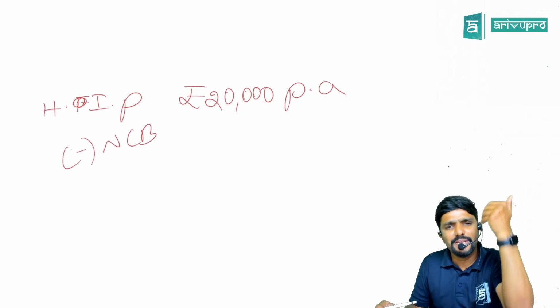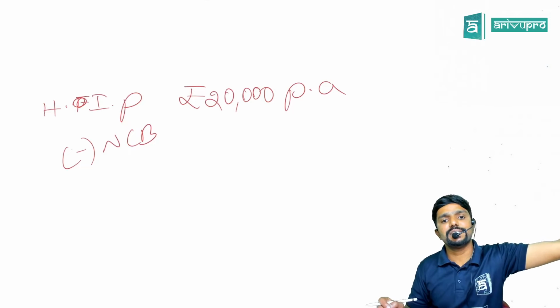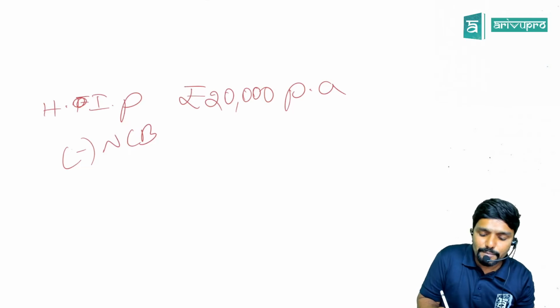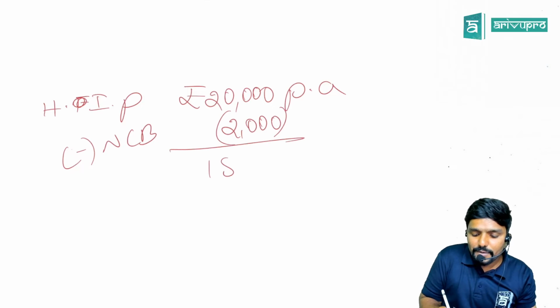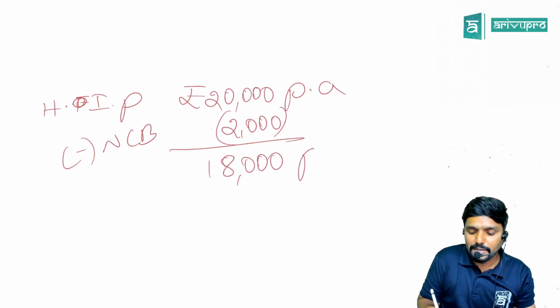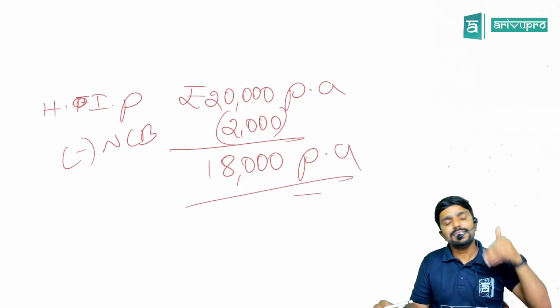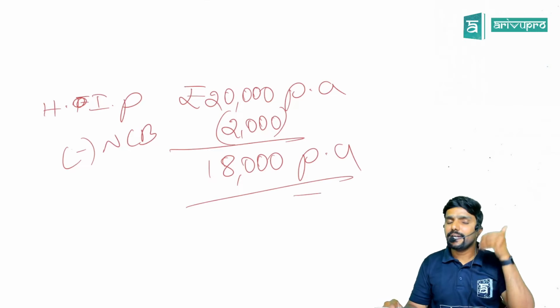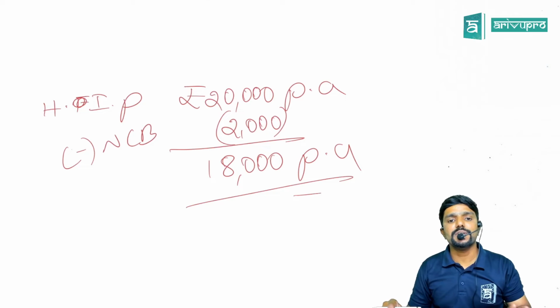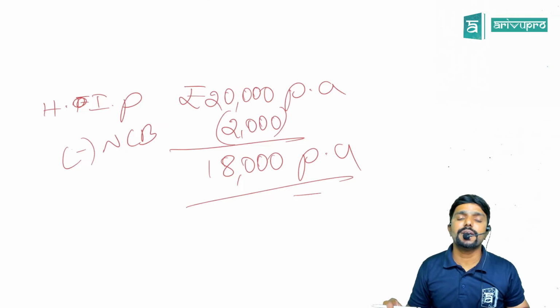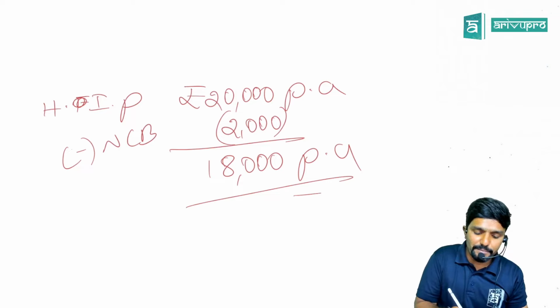As you have not claimed any amount under this policy in the last year, this year they will give you a no claim bonus. Assume 2,000. So this year I am paying only 18,000 as the premium, guys. I repeat, last year I had paid 20,000, but I didn't use this policy as there was no medical expenditure incurred by me. So this year they are giving me 2,000 discount in the form of no claim bonus. So effectively I am paying how much? 18,000. We call this the net premium.